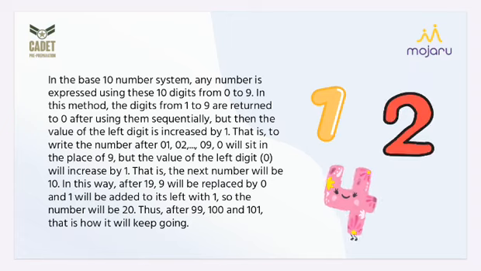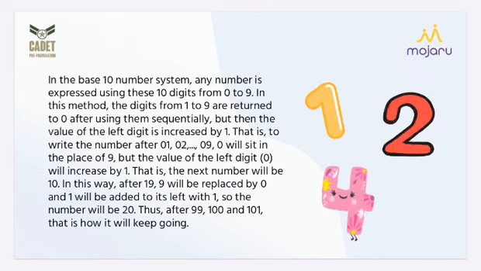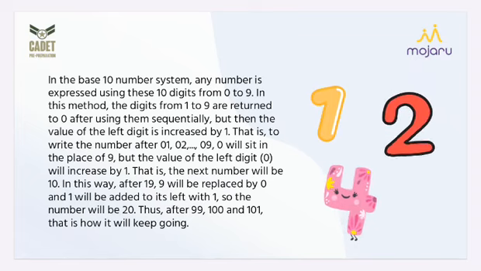That is, the number after 9 will be 10, right? In this way, after 19, 9 will be replaced by 0, then 1 will be added to its left, so the number will be 20. Thus, after 99, 100 and 101, this is how it will keep going.